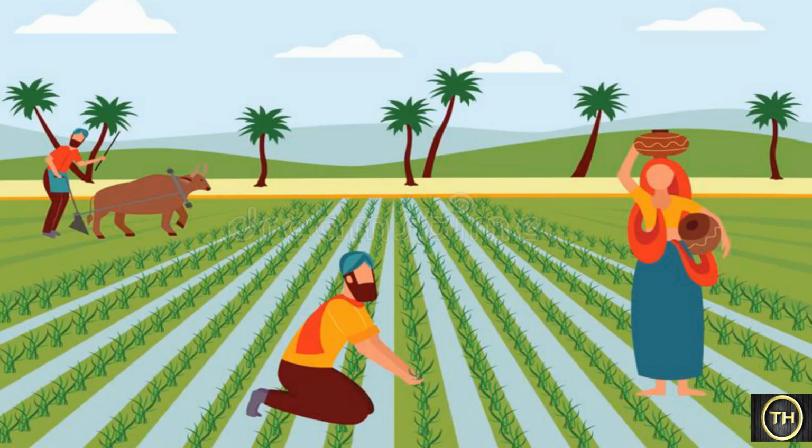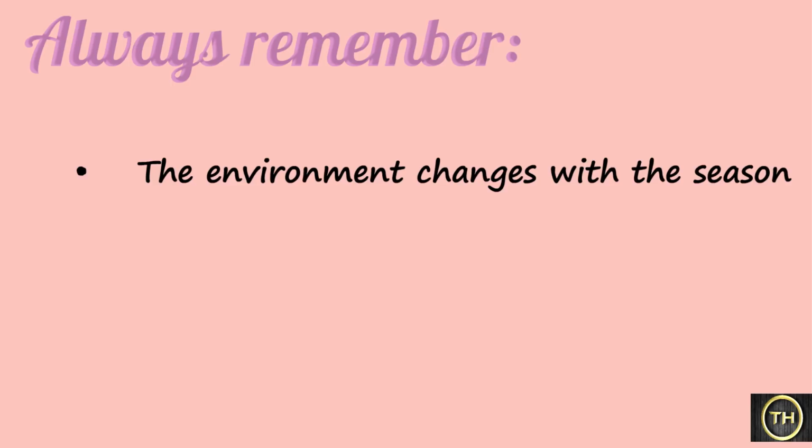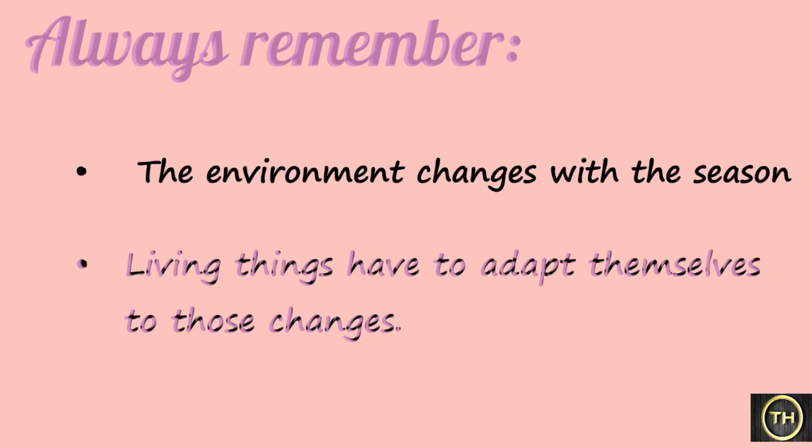We depend on agriculture for food. The different seasons, summer, monsoon, winter, are the time for doing different tasks in the fields. So children, always remember, the environment changes with the seasons. Living things have to adapt themselves to those changes.